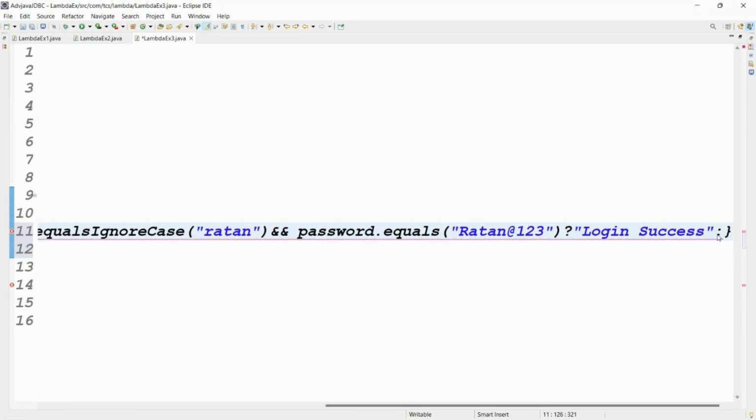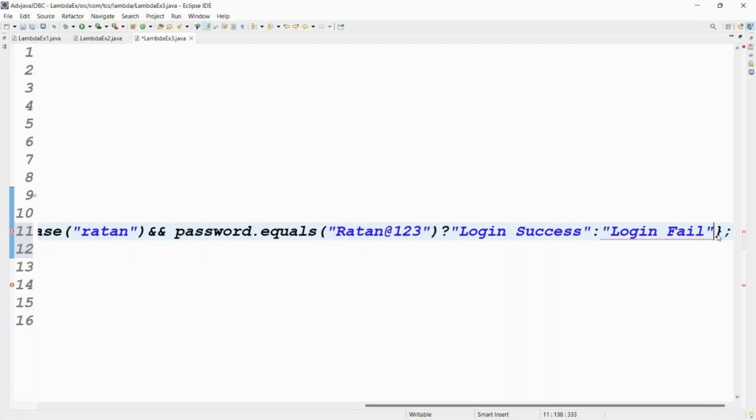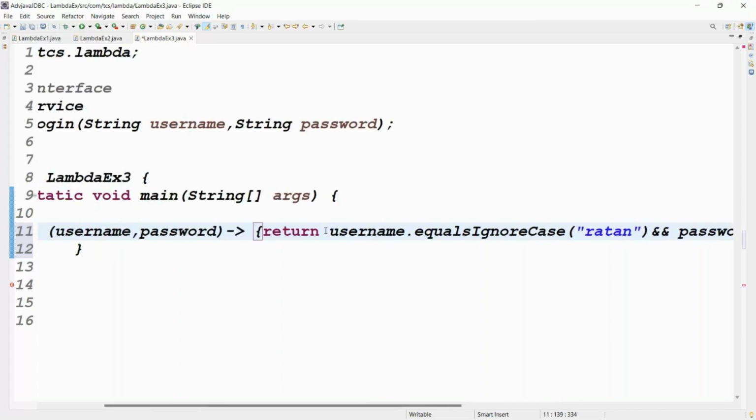Then colon, and whatever you want you can pronounce: login success, and login fail. At the end of the statement put the semicolon. The return statement is closed, and the brace is closed. While taking the return, I took the brace to make it clear, because return and a space are there. That is why generally we need to take the brace.